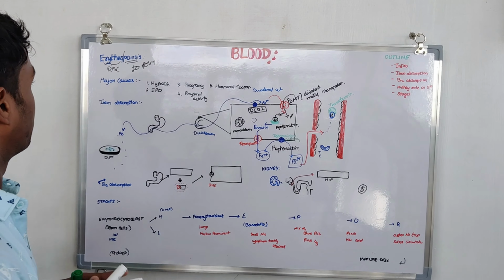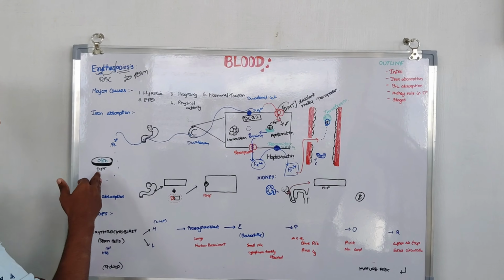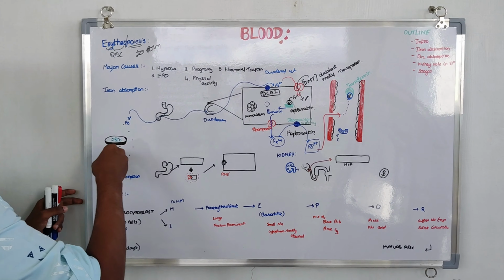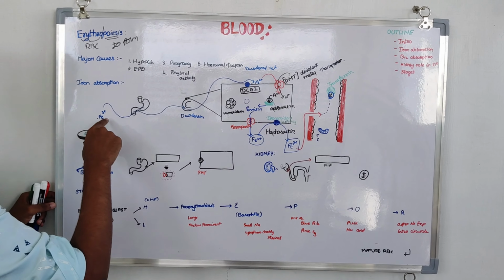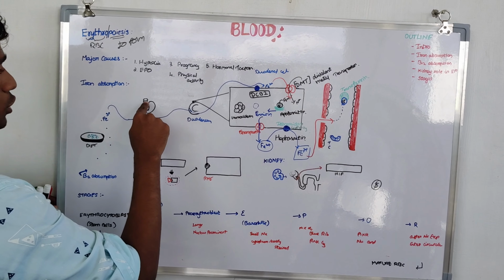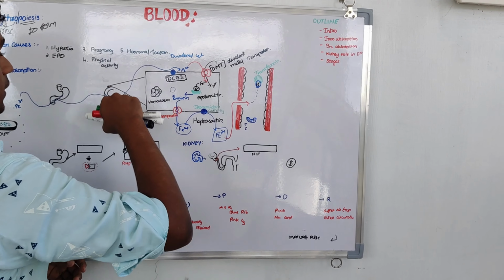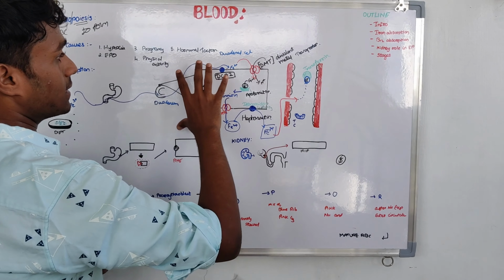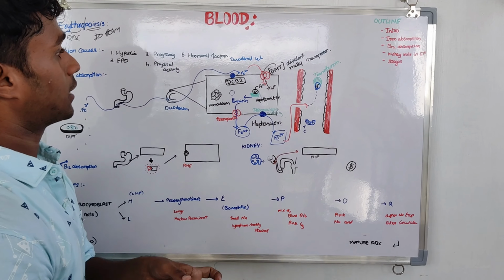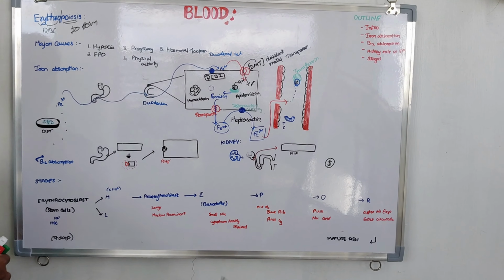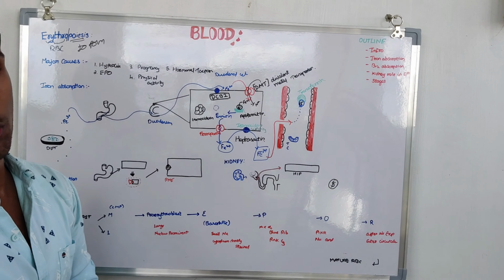Let's quickly recap. In the diet, we take Fe3+ form of iron. It goes into the stomach, then to the duodenum. In the duodenum there is a specific transporter and specific enzymes which convert Fe3+ into Fe2+.